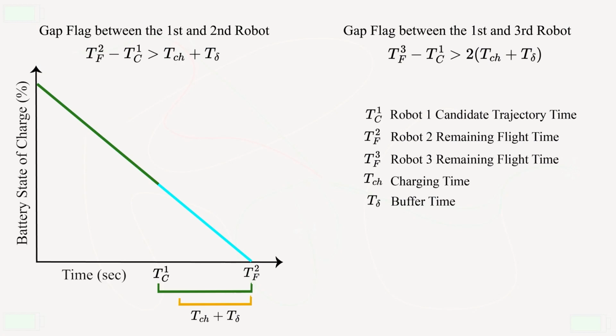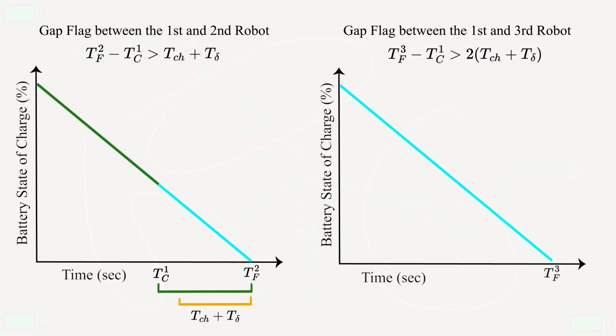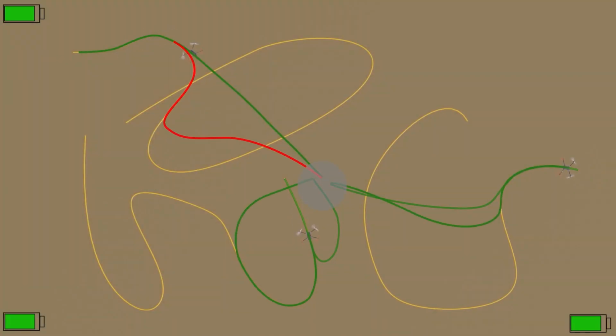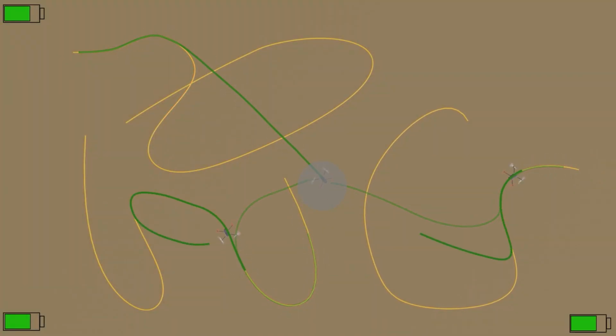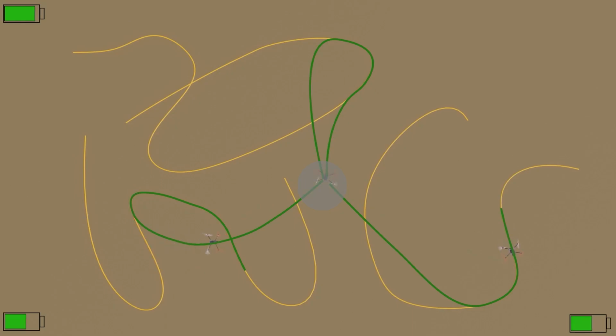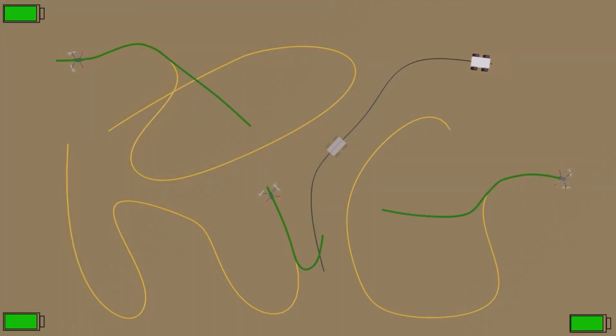Then we check the second gap flag between the first and the third robot. In this gap flag, TF3 corresponds to the remaining flight time of robot 3, and TC1, same as before, is the candidate trajectory time of robot 1. In this second gap flag, first and third robot are required to have at least twice the TCH plus T delta gap. Since the projected gap is smaller than the minimum desired gap, the candidate trajectory of the first robot in the sorted list is not committed, and it returns, while the candidate trajectories for all other robots in the sorted list are committed. Now let's consider a case when the charging station is mobile.